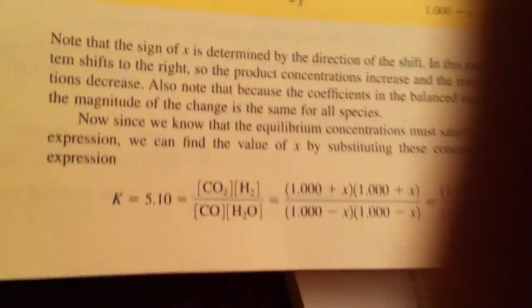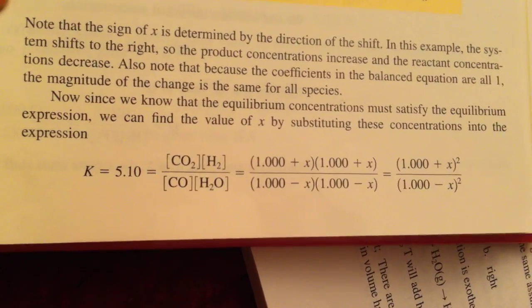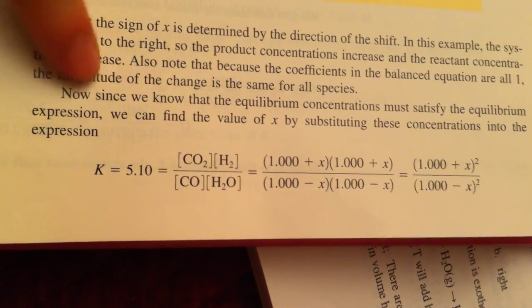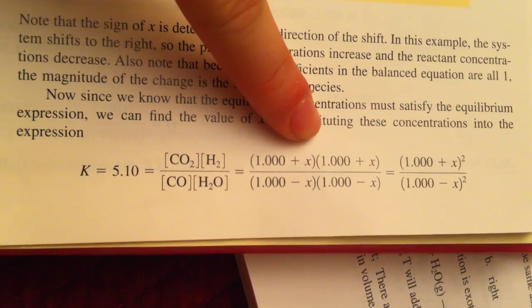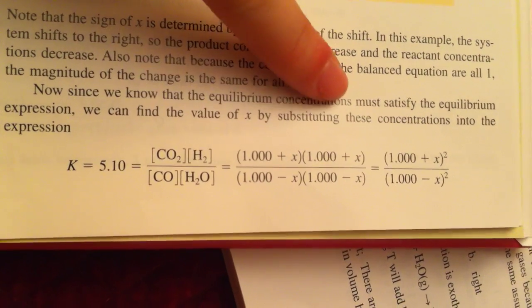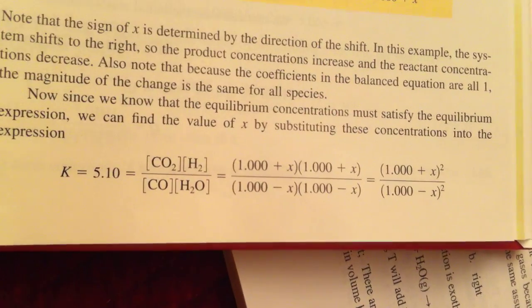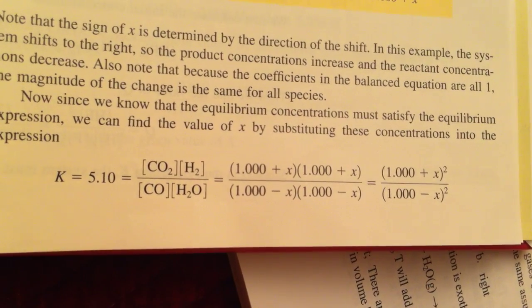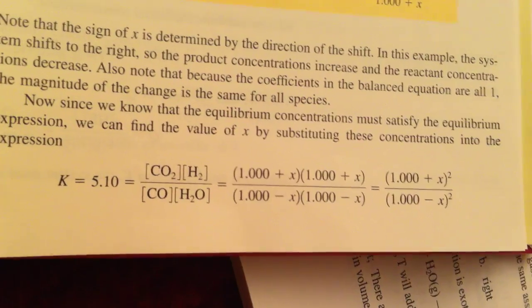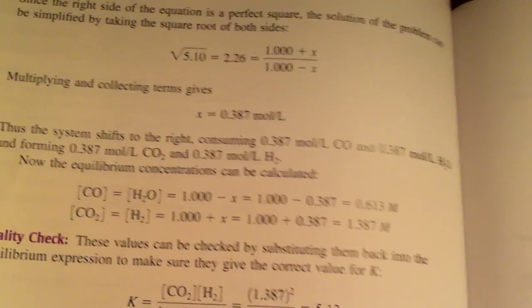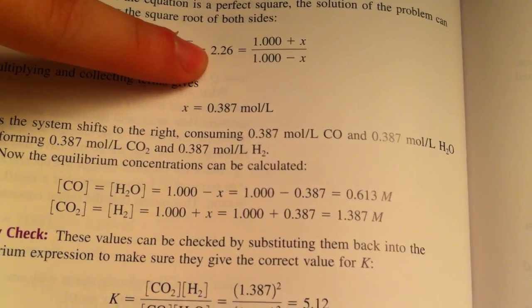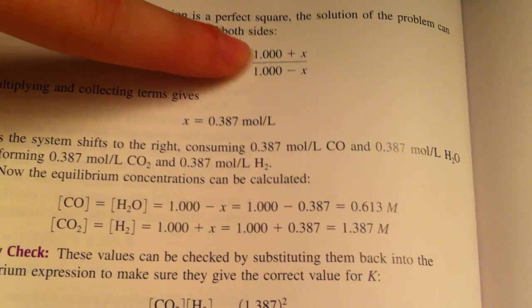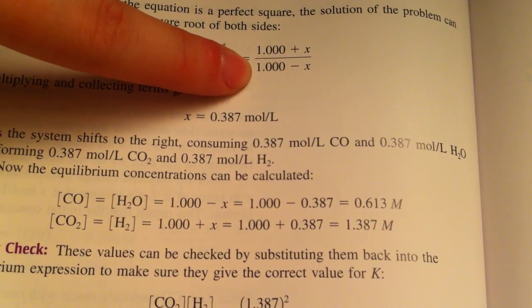So we substitute here into K, and it needs to equal the K, and we have those values that I just showed you with the change. In this case it's an easy one because it's our first time looking at it, so it's a perfect square. All we need to do is take the square root of both sides, so 2.26 equals (1 plus X) over (1 minus X).